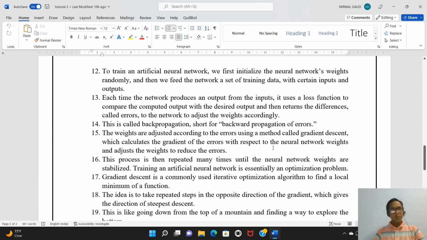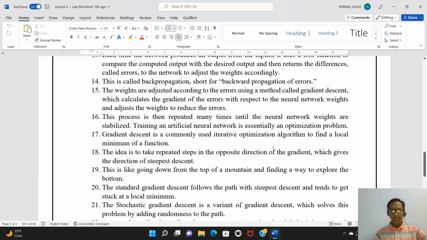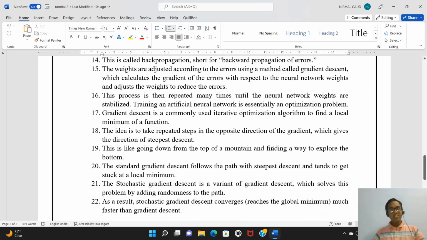This process is repeated many times until your neural network weights stabilize. So training an ANN, that is an artificial neural network, essentially requires performing this process because it is an optimization problem. Gradient descent is commonly an iterative optimization algorithm, and we need to perform it iteratively.